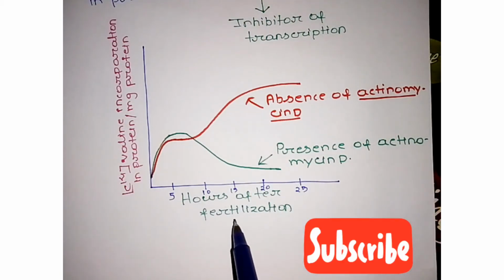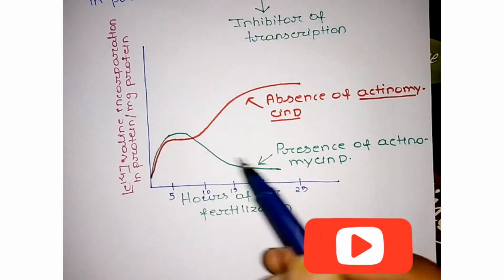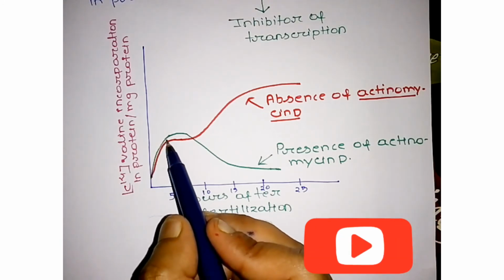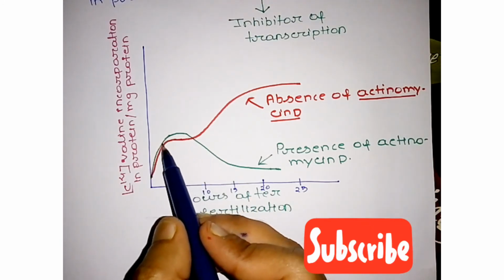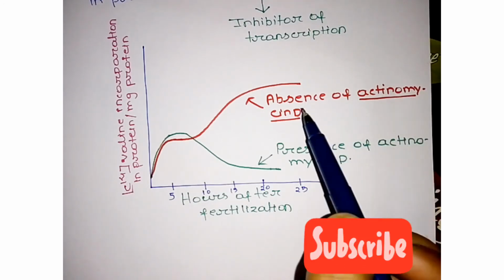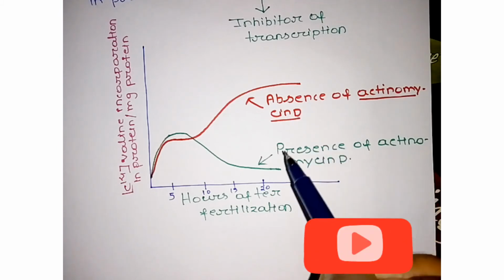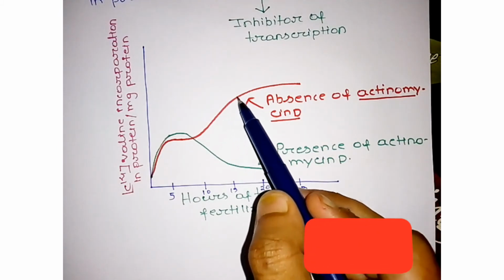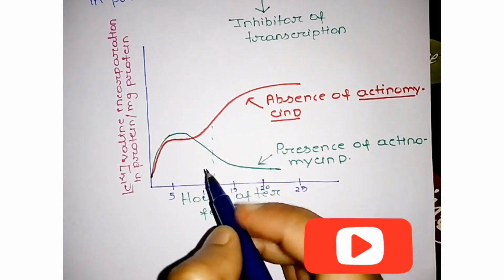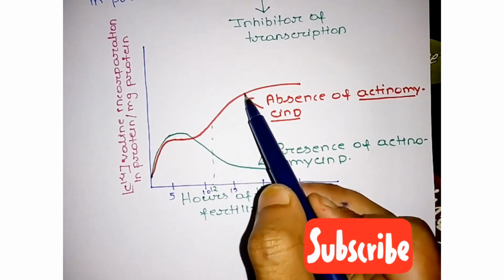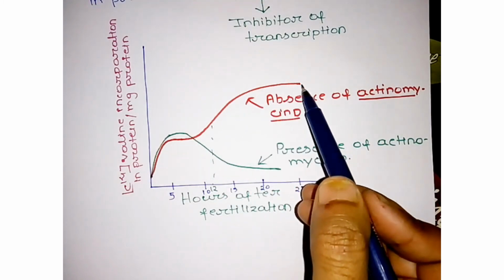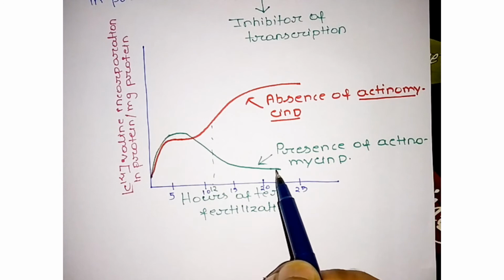When actinomycin D is present, the level of incorporation of valine decreases after 5 hours. But in absence of actinomycin D, in normal condition, a burst of protein synthesis is initiated after about 12 hours of fertilization. But when actinomycin D is present, this graph does not rise, it decreases.